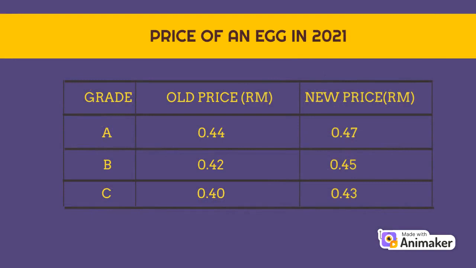This is the price of an egg in 2021. For grade A, the old price is 0.44 cents, while the new price is 0.47 cents. For grade B, the old price is 0.42 cents and the new price is 0.45 cents. And lastly, for grade C, the old price is 0.40 cents and the new price is 0.43 cents.